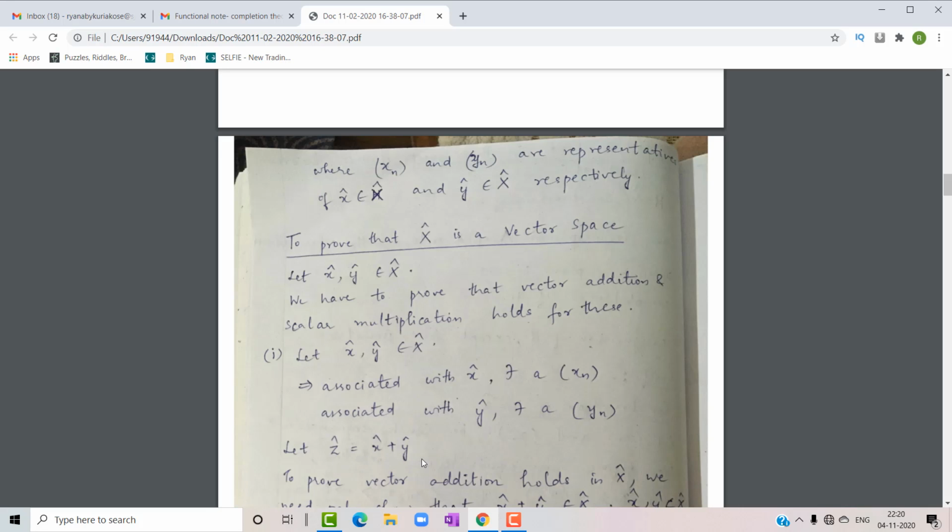In order to prove that capital X cap is a vector space, we have to prove vector addition, which means that if you take any two elements of that space, we have to show that it is closed under addition. So we have to prove that x cap plus y cap, which is equal to z cap, also belongs to capital X cap.